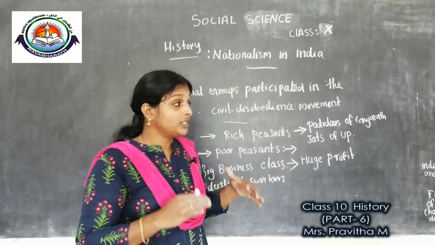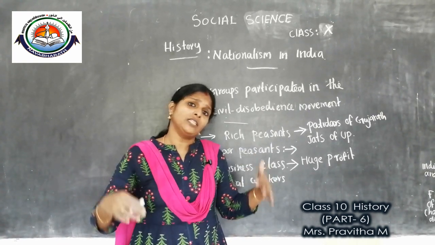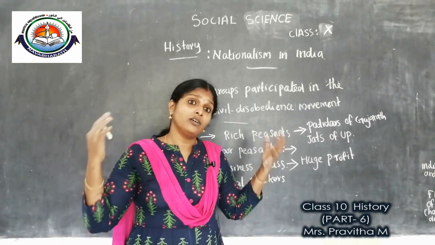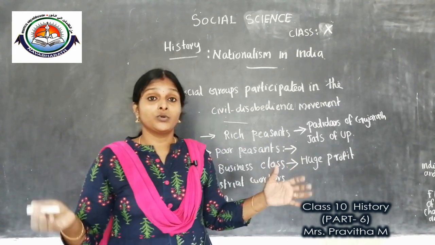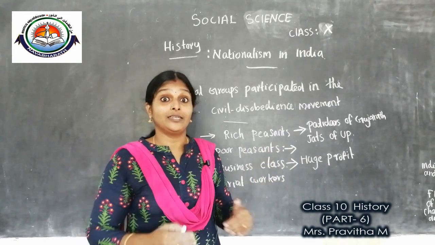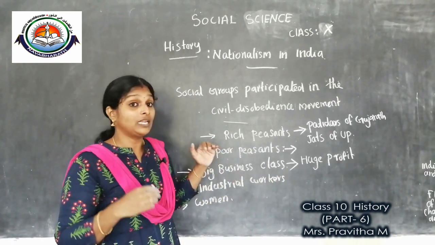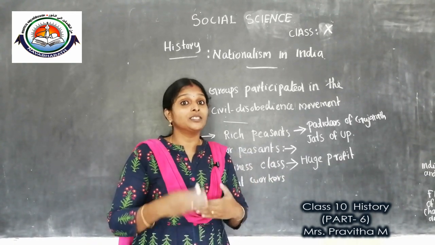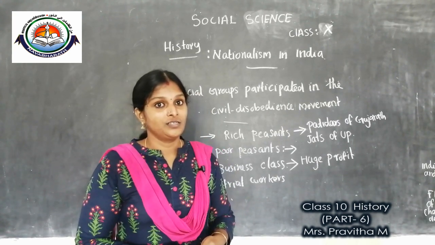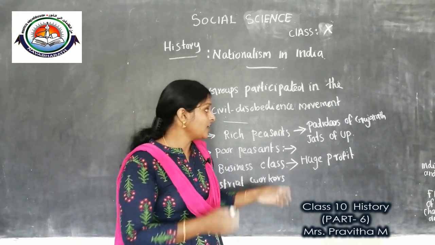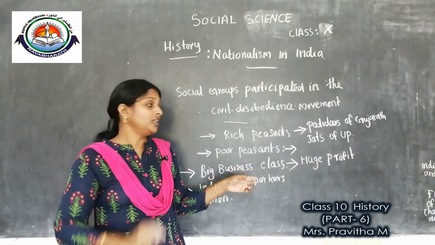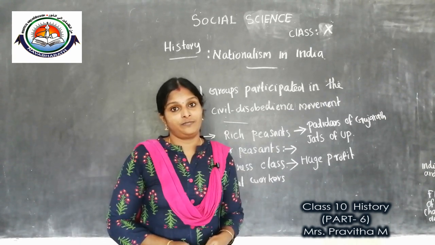During the time of war, England was busy with war production, so imports from England were reduced. It was a better time for the Indian business class to earn huge profit, and they earned huge profit and became powerful.